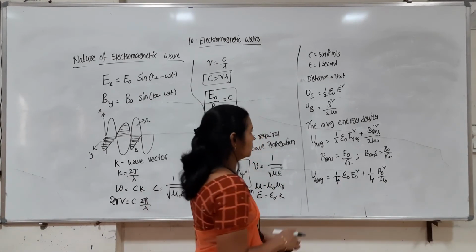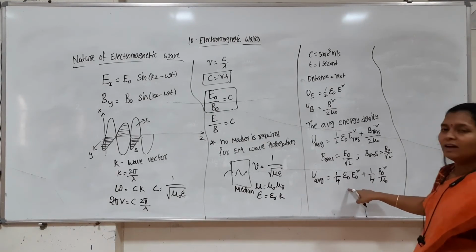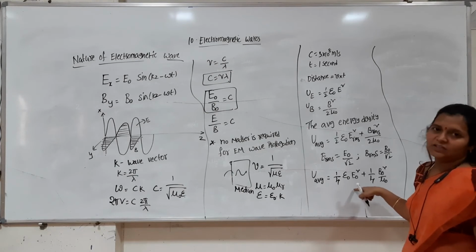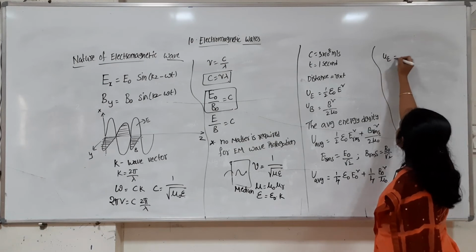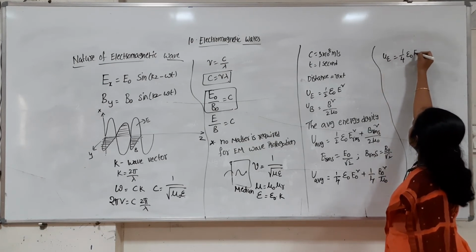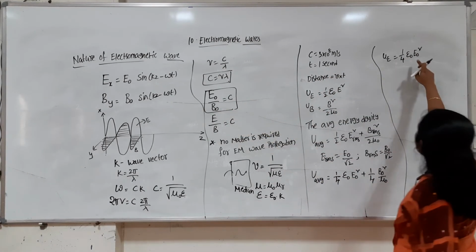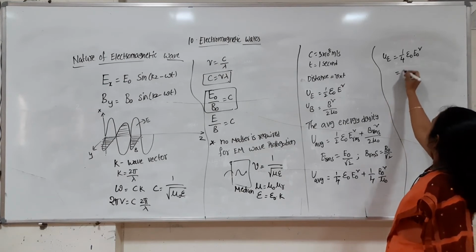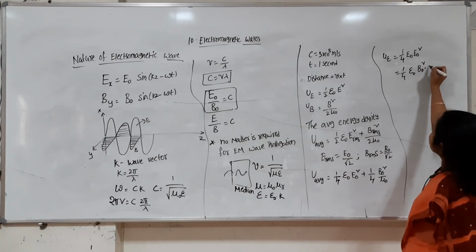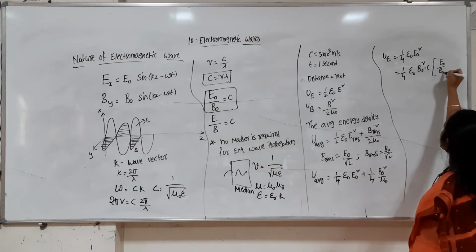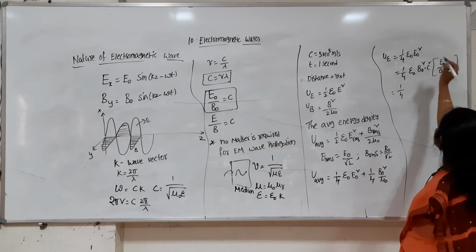Now we are going to show something. Let us consider the first term. What is this first term? This is the electrical energy density. Let us say this electrical energy density is 1 by 4 epsilon naught E naught squared. And we have the formula E naught by B naught equals C, so I can write E naught as B naught into C. So 1 by 4 epsilon naught B naught squared C squared.